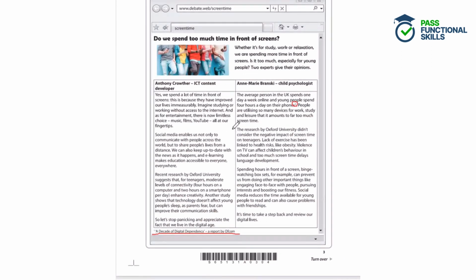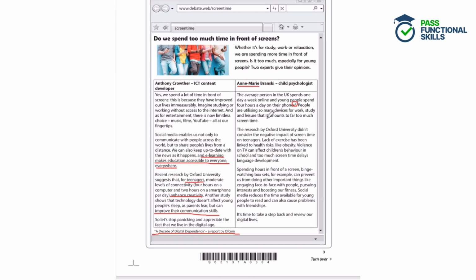So if we have a look at the text, we can see that e-learning makes education accessible to everyone everywhere. So education is made more available through screens, and Anthony also says that teenagers can enhance their creativity by spending time on computers and smartphones, and then finally it can also improve their communication skills. Okay, and then the negatives.